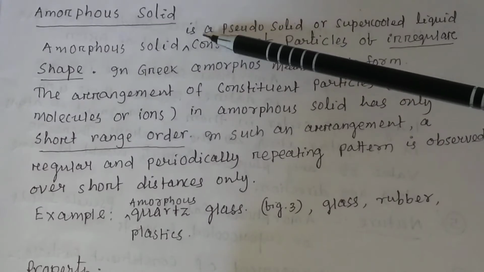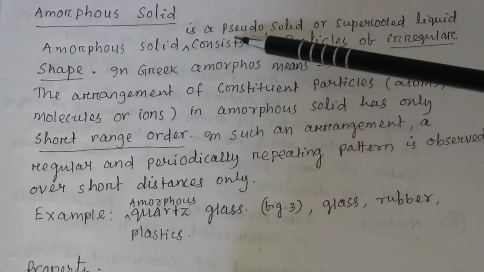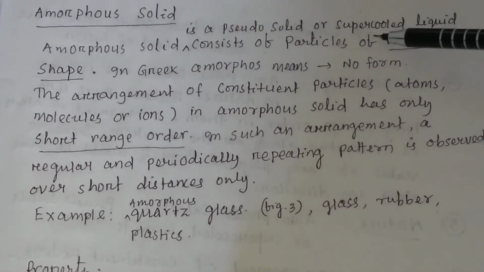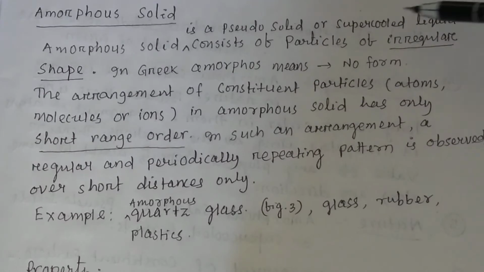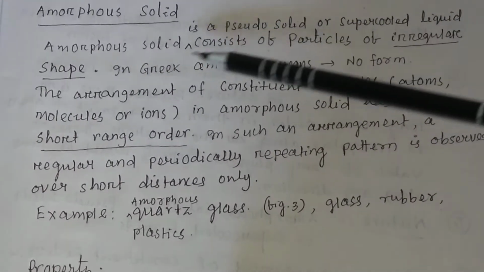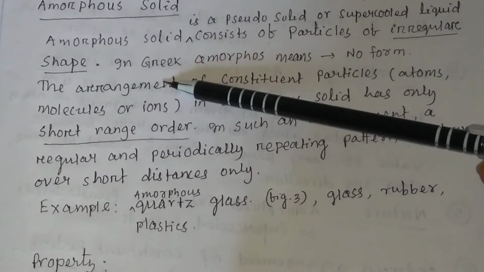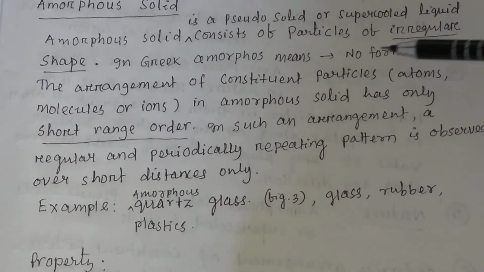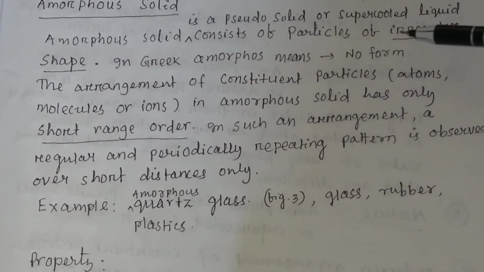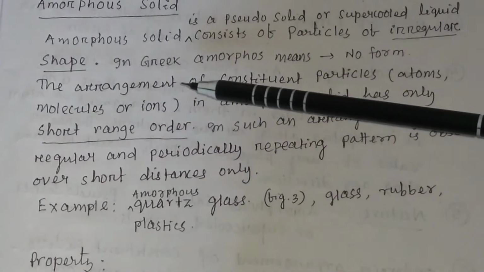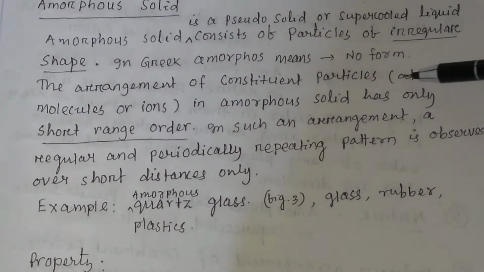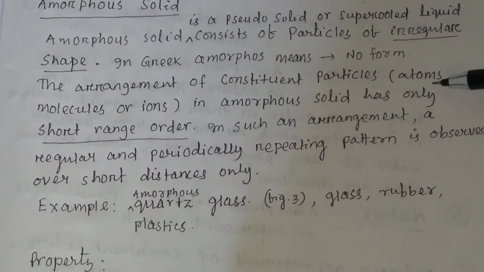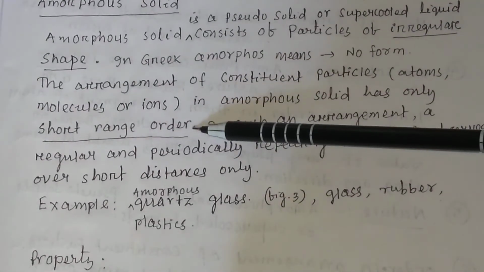So amorphous solids are not true solids, they are pseudo solids, or you may say supercooled liquids, and they consist of particles of irregular shape. In Greek, amorphous means no form. The arrangement of constituent particles, that is the atoms, molecules or ions in amorphous solid, has only short range order.